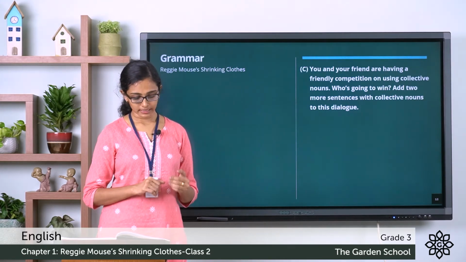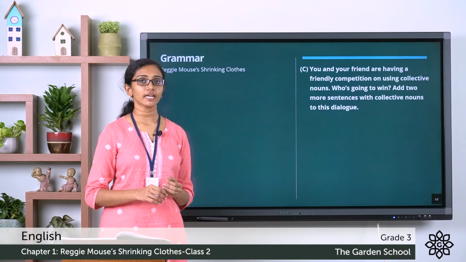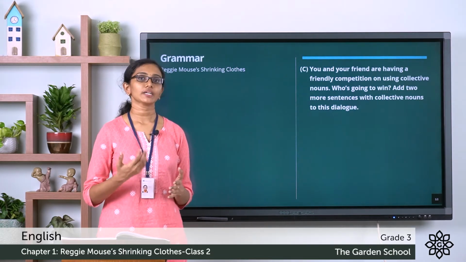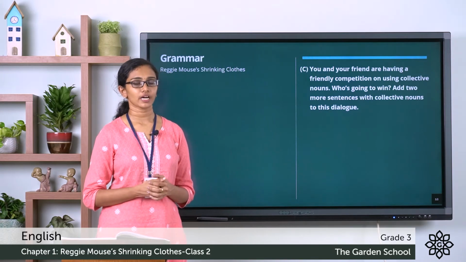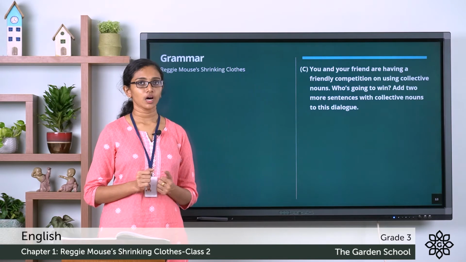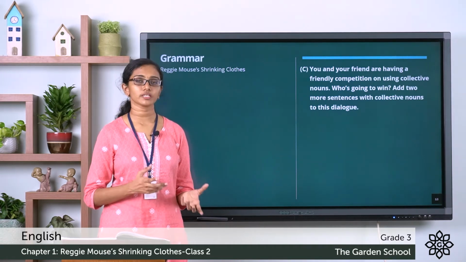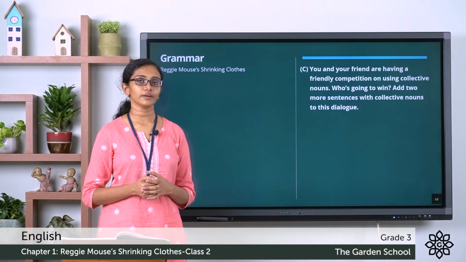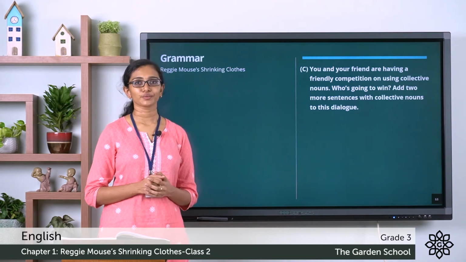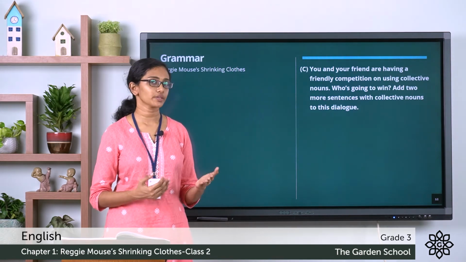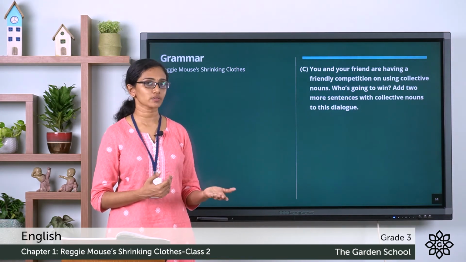So what you have to do in this one is add sentences or dialogues to this conversation so that you will learn more examples of collective nouns. And see, here in this question, they are saying that the girl and the boy are having a friendly competition on using collective nouns. So you can add collective nouns in the conversation here and see who is going to win. For this question, it's just a suggestion from my part. You can add your own collective nouns or dialogues there.